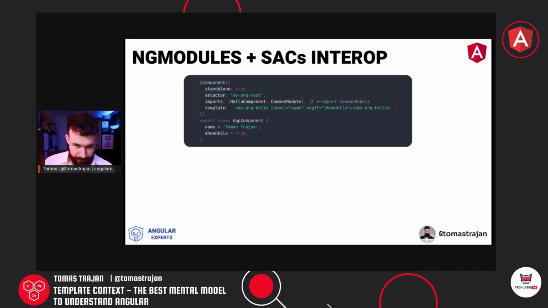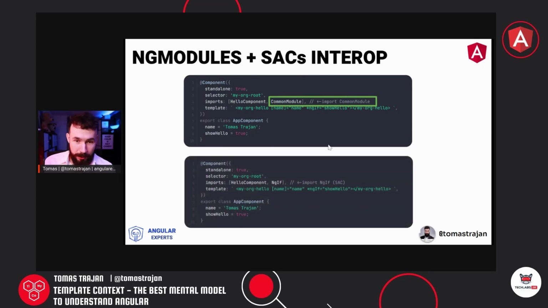So let's have a look. The first option would be to import the whole common module in the current template context, which, because it re-exports the ngIf directive, would make the application compile successfully. Or we can import the ngIf directive directly, because it is now provided by Angular also as a standalone component, or let's say directive in that case, right? So it's using the standalone true flag on that directive.